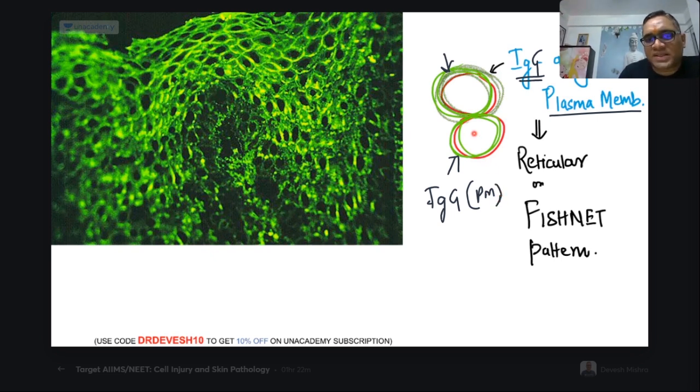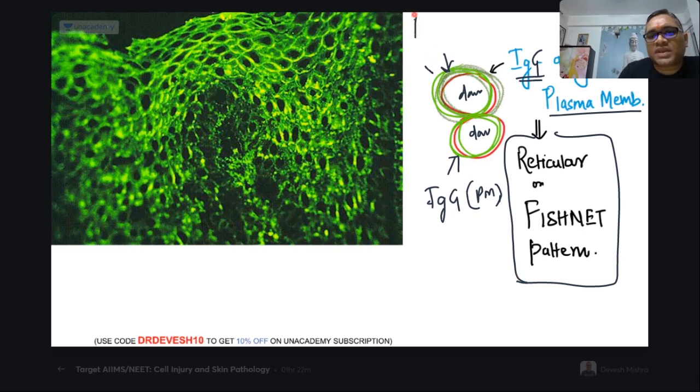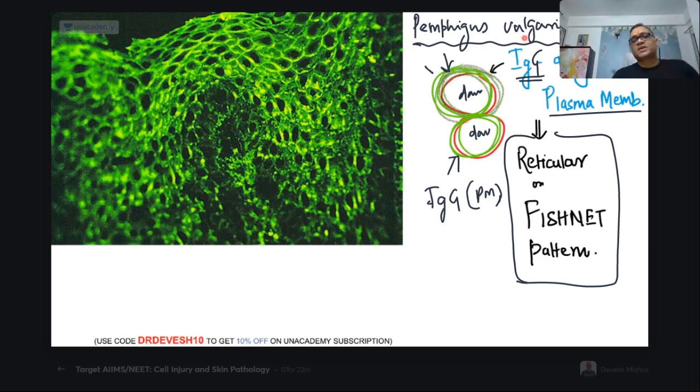And that is why this area is looking darker, and that is why the plasma membrane looks green in color. This appearance is called reticular or fishnet appearance, right? And in which condition will this be seen? It will be seen in pemphigus vulgaris, where you are going to see the fishnet appearance.